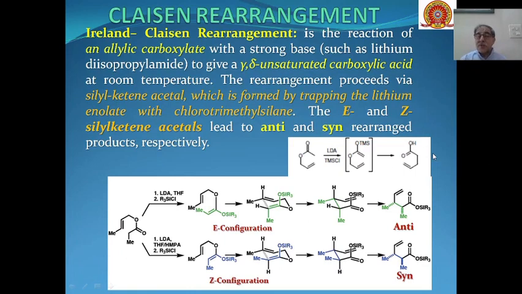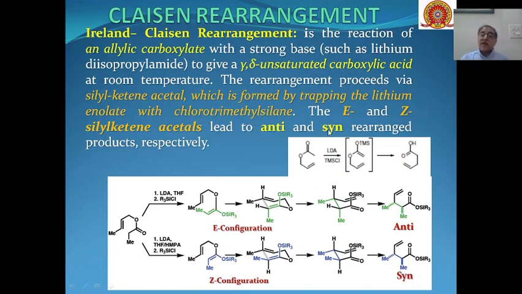This type of intermediate is formed, and this undergoes a 3,3 sigmatropic rearrangement to give us these types of gamma, delta unsaturated carboxylic acids. Alpha, beta, gamma, delta unsaturated carboxylic acids are formed as the product. And this rearrangement proceeds via silyl ketene acetal. This is the silyl ketene acetal which is formed,